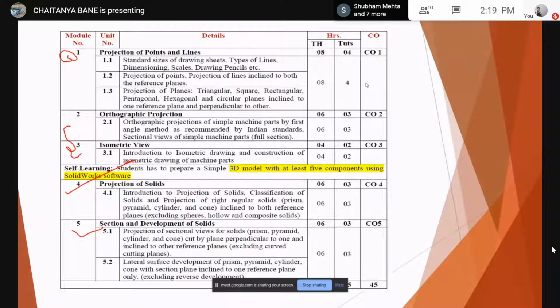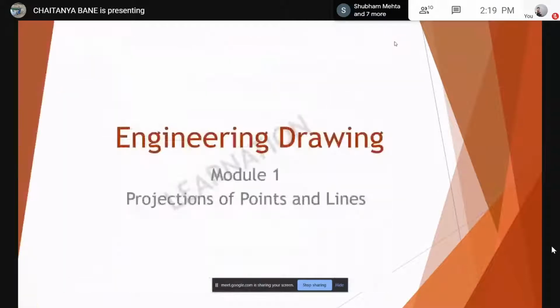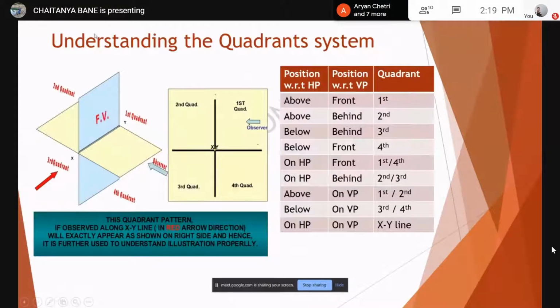Okay, so let's start with module 1. Module 1 consists of projection of points, lines, and planes. Now first of all, have any of you got any books like NH Dubey or something like that? For problem solving, it might be important. I'll give you sufficient problems here only, but if you want extra, I recommend NH Dubey. It is well and enough.